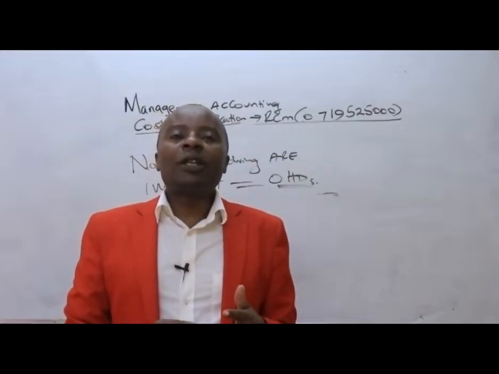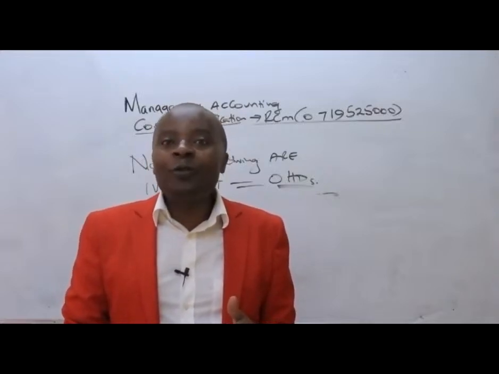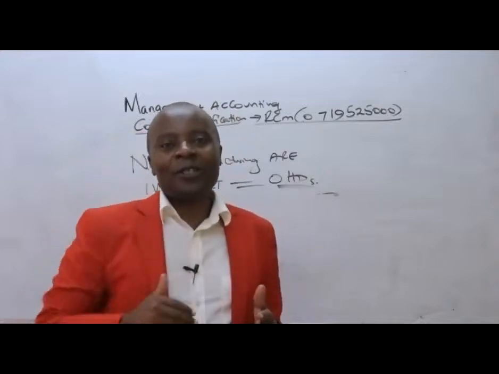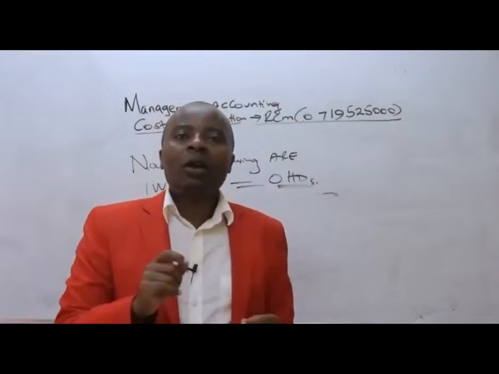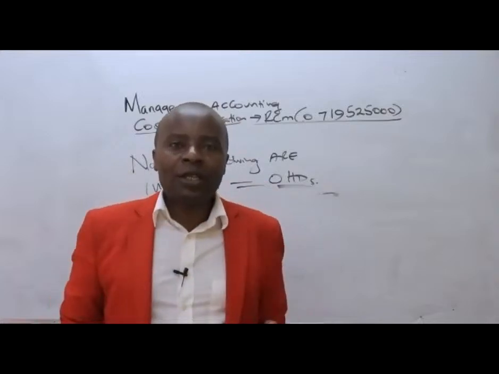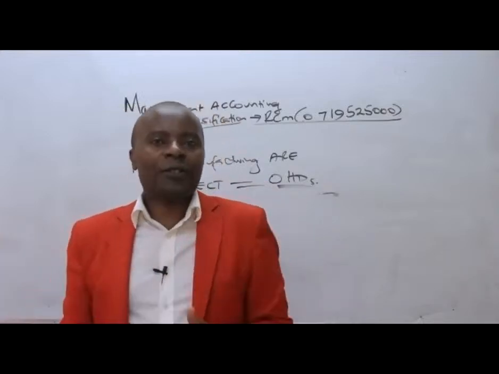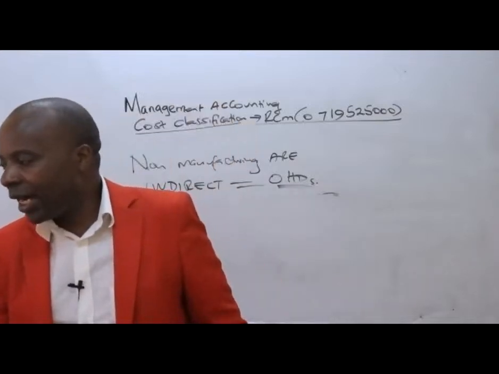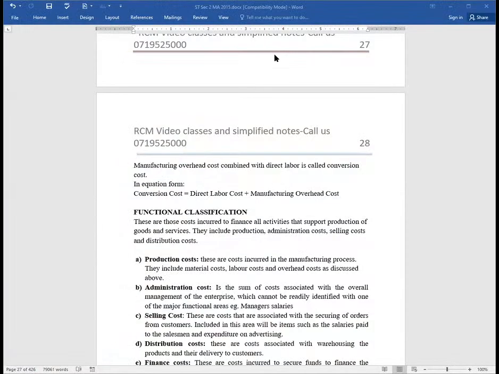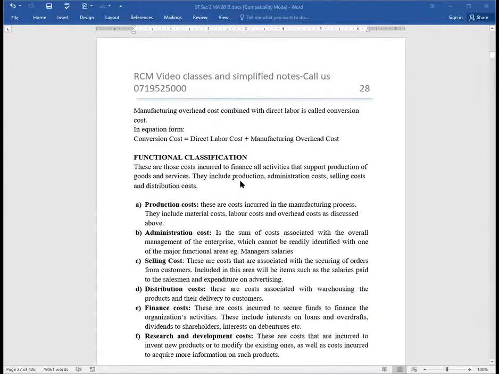Ladies and gentlemen, we shall have another function, for example, of distributing. So we'll have distribution costs. We shall have another important activity in this particular company called accounting or finance. So you're going to have finance or accounting costs. For us to understand the functional classification, here we are sharing our materials with you. Under functional classification, these are those costs incurred to finance all activities that support production of goods and services. They include production, administration, selling, and distribution costs.